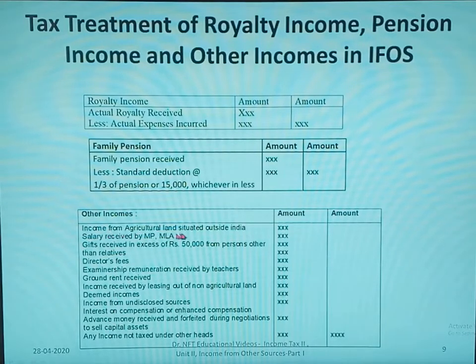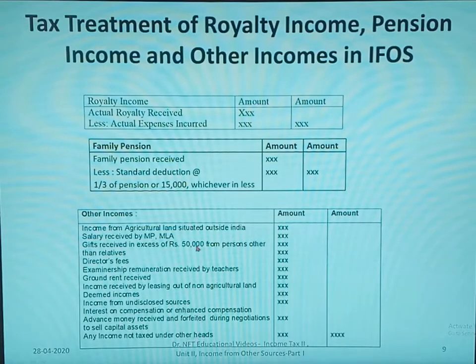Income from agricultural land situated outside India, salary received by MP or MLA, gifts received in excess of rupees 50,000 from persons other than relatives, director fees, examinership remuneration received by teachers, ground rent received, income received by leasing out non-agricultural land, deemed incomes, income from undisclosed sources, income on compensation or enhanced compensation, advance money received and forfeited during negotiations to sell capital assets, any income not taxed under any other heads.